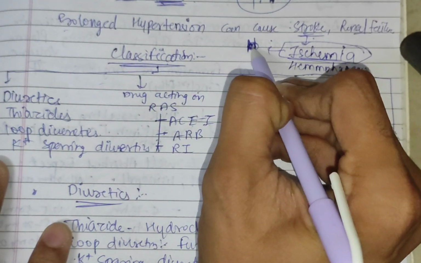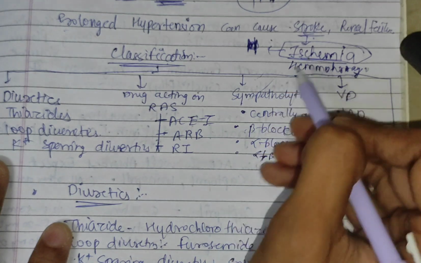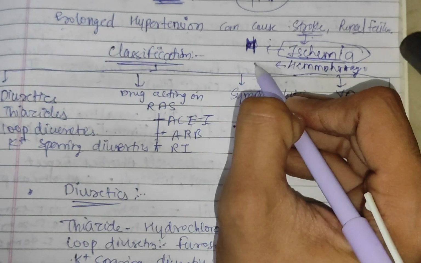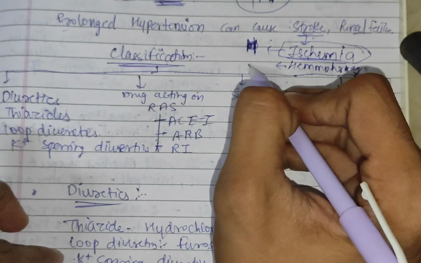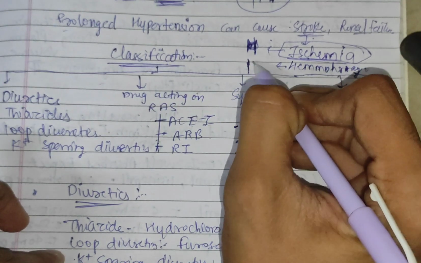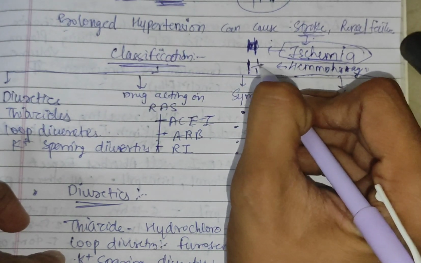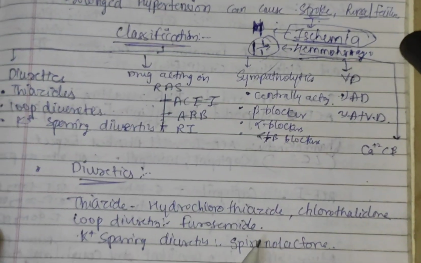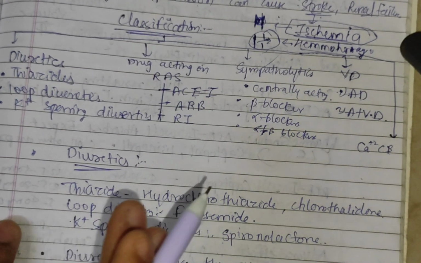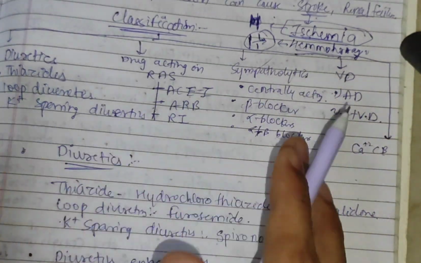When the vessels are ruptured or break, then it will cause a hemorrhagic stroke. Suppose this is the vessel, this blood will leak out into the brain, that is called hemorrhagic stroke. If there is too much pressure, then it can lead to rupture of the vessels.